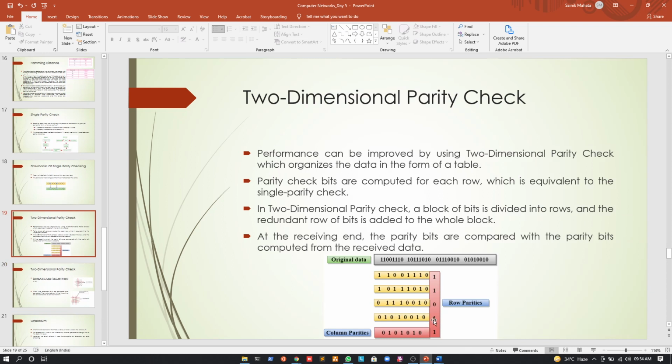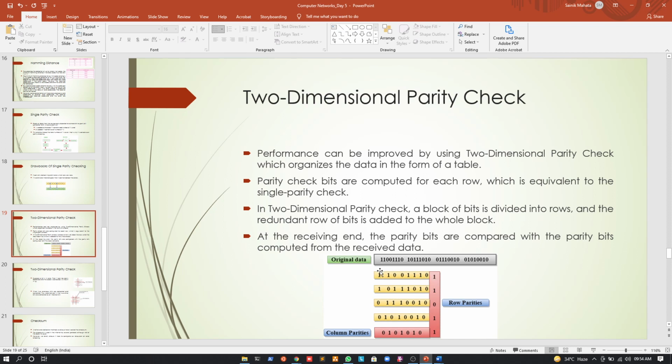Okay, now what we will send to the receiver side. Along with the data, suppose the first row, we are sending 1 1 0 0 1 1 1 0, right? And along with the first row we will send the 1 as well, so we will send the parity bit as well. Similarly for the second frame of data, we are sending 1 0 1 1 1 0 1 0, and along with that we are sending a 1, right? Similarly for the third frame of data, we are sending 0 1 1 1 0 0 1 0, and along with that we are sending the parity bit as well, right? So we are sending 4 frames, and all of these 4 frames will have 1 extra bit to show the parity for the row.